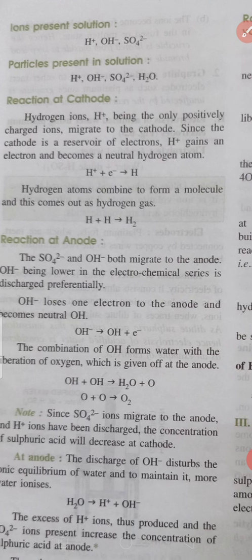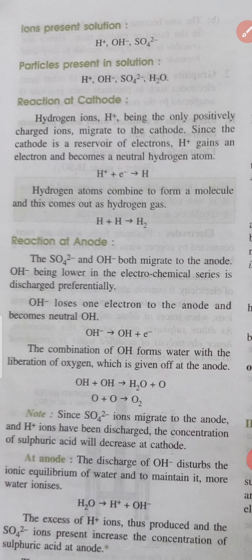So reaction at cathode, children: hydrogen ion, being the only positive ion, migrates to the cathode. Since the cathode is a reservoir of electrons, hydrogen ion gains an electron and becomes a neutral hydrogen atom, and hydrogen atoms combine to form a molecule, and this comes out as hydrogen gas, and this gas is liberated at the cathode.